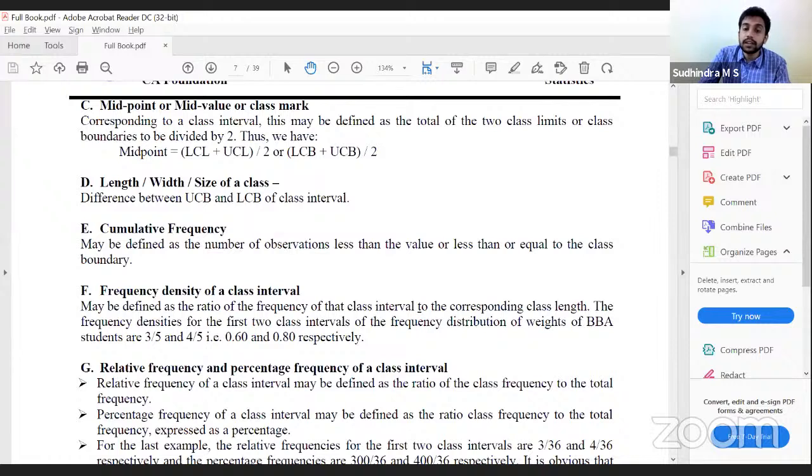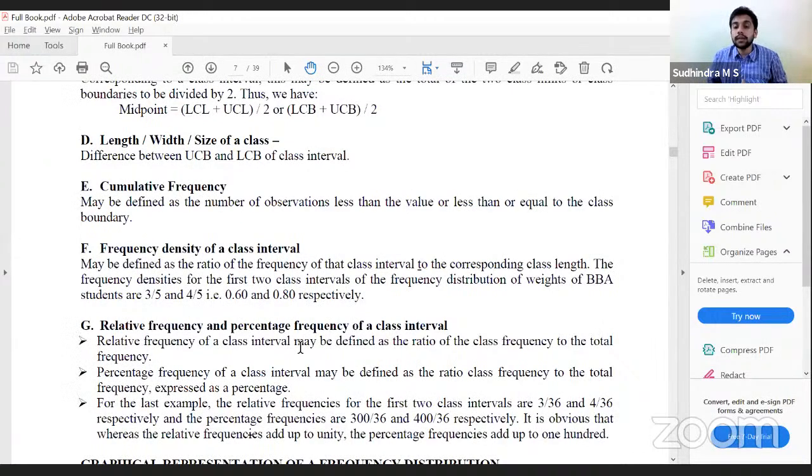The frequency density, okay, that is an example. If we have 3 for class width 5, frequency density is 3 by 5. 4 for a class width of 5, 4 divided by 5. Relative frequency and percentage frequency of a class interval: relative frequency is defined as the ratio of class frequency to the total frequency. Percentage frequency is expressing the relative frequency in the form of a percentage.